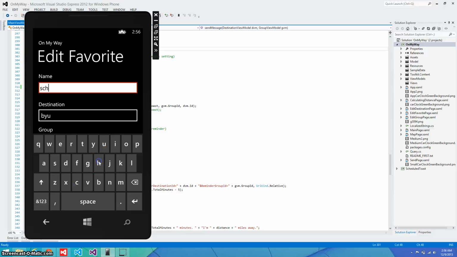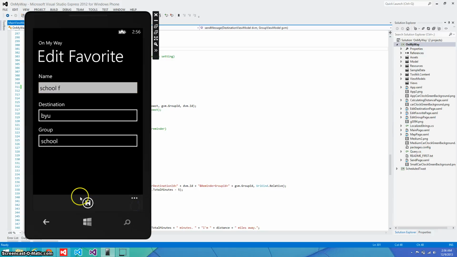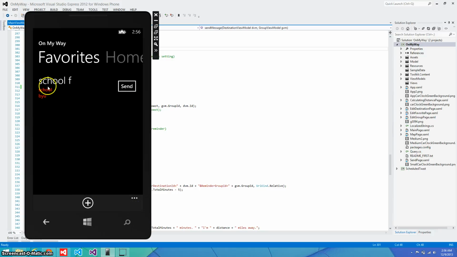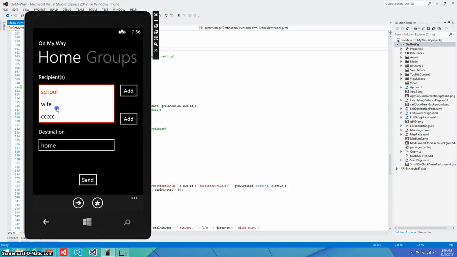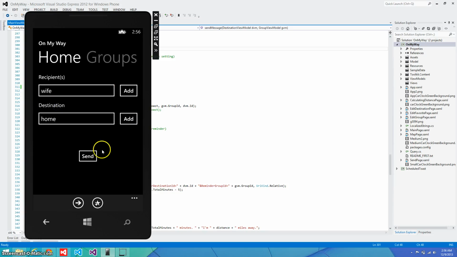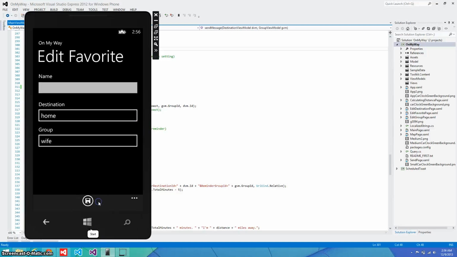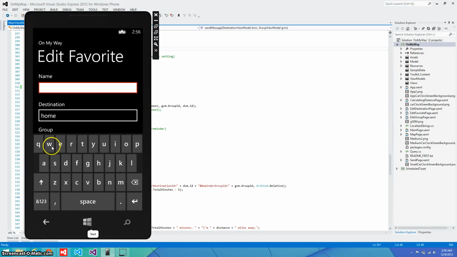I'm going to call it just school. School, and F for favorite. Okay. I can save that. It shows up in my favorite screen, so I can just easily select it to hit send. Or another favorite that I probably do is wife to home. That's one that I would do a lot. And that to my favorites.